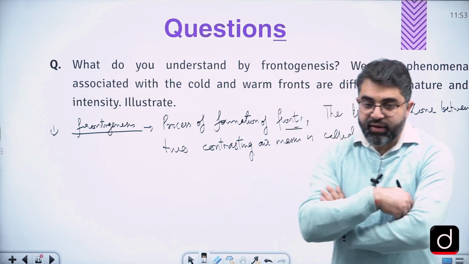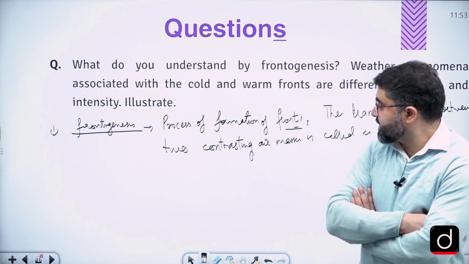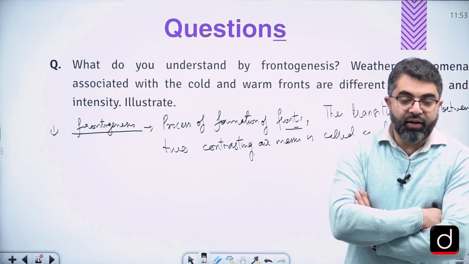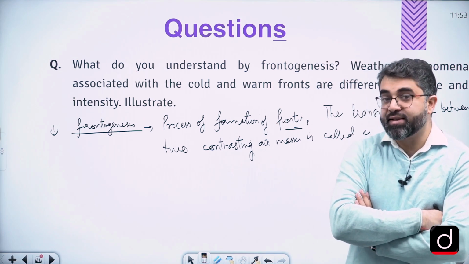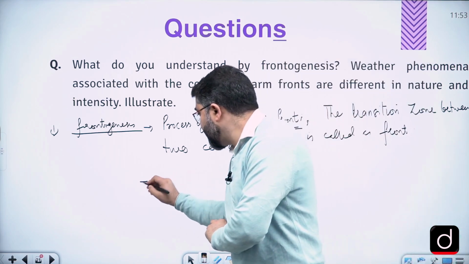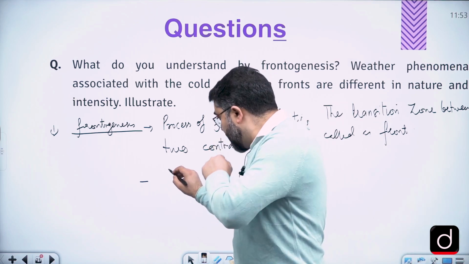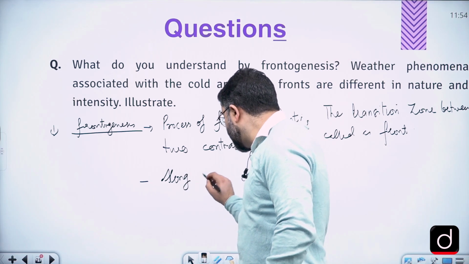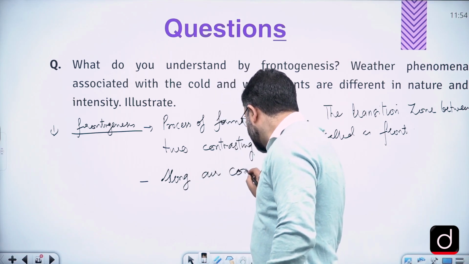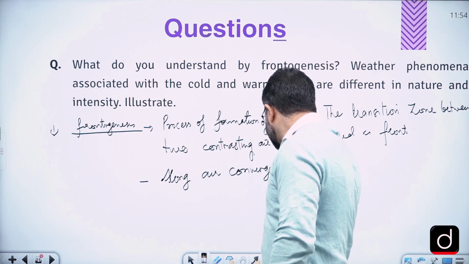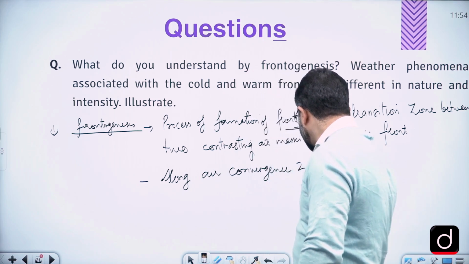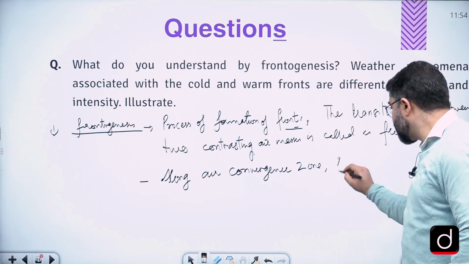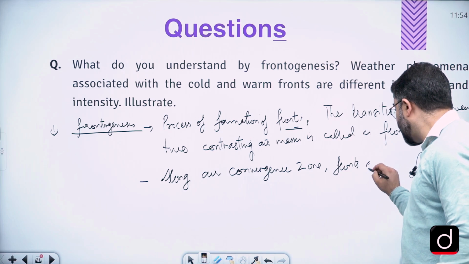Coming to the next point of this discussion, we'll add one more line, and that is quite important here: along the air convergence zone, or simply convergence zone, fronts are formed.